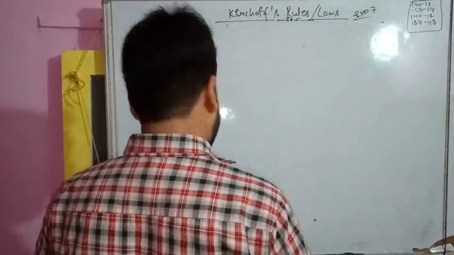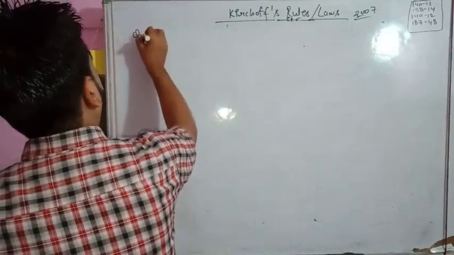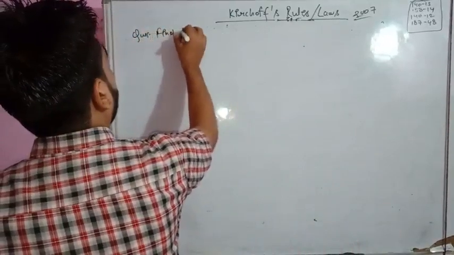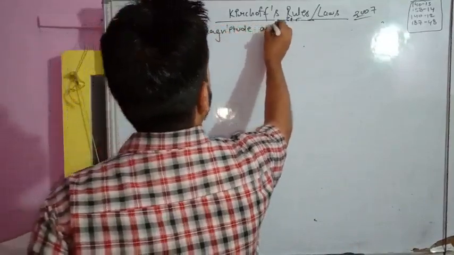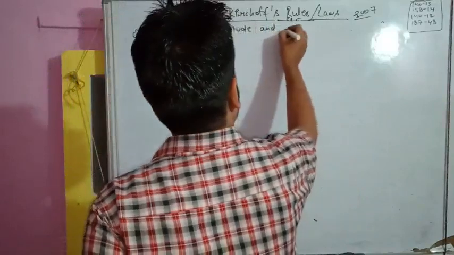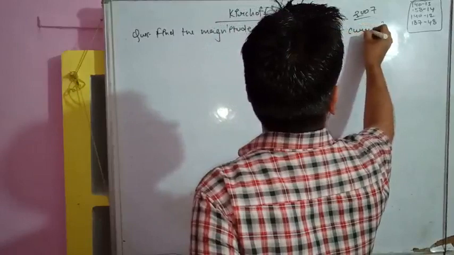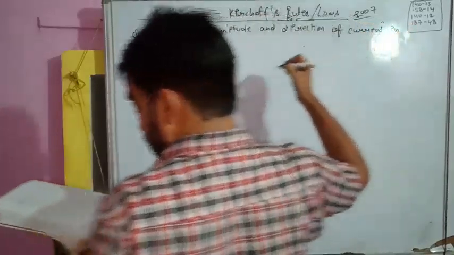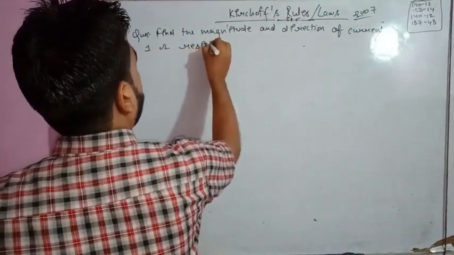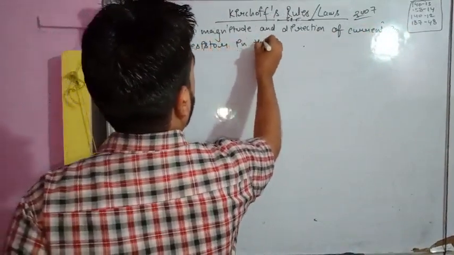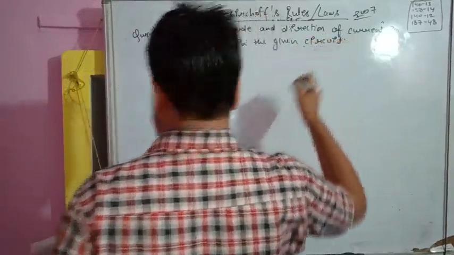Page number 140, 12th is done. 13th question: find the magnitude and direction of current in the 1 ohm resistor in the given circuit.